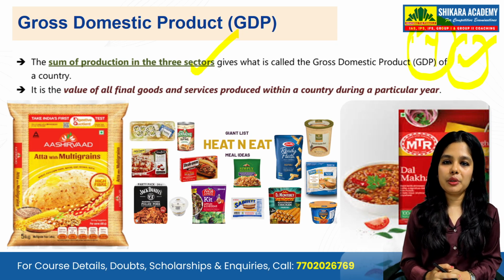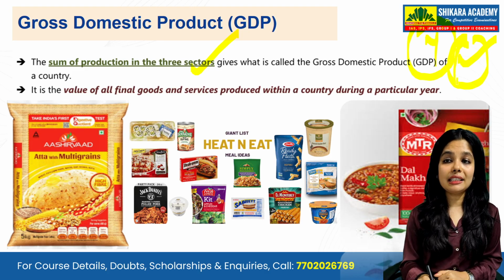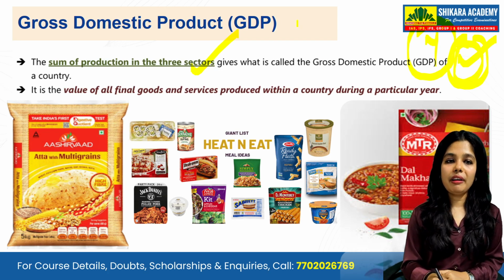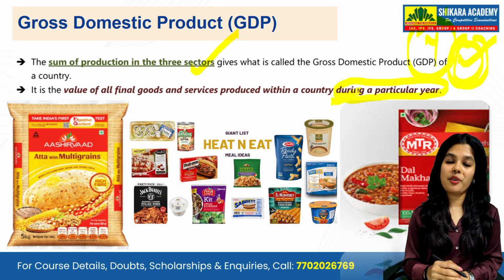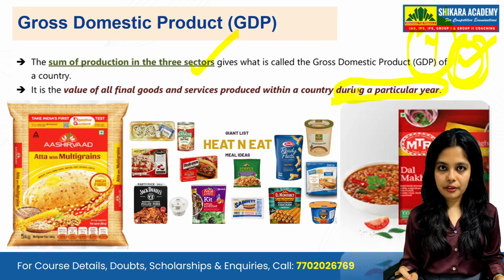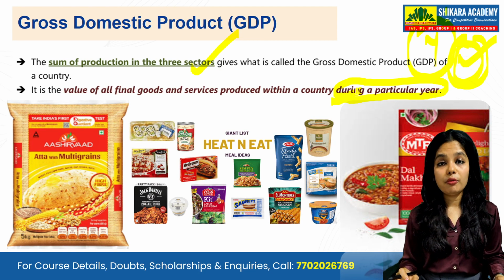All the goods and services produced inside the territory of India in one year will be your GDP. The value of all final goods and services produced within a country during a particular year is called GDP. That is as simple an example as I can give you, but further we will explain it more nicely.